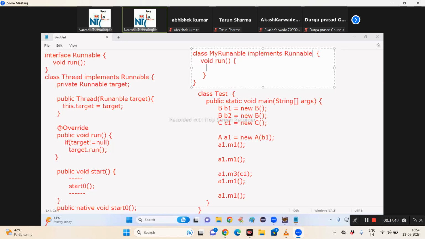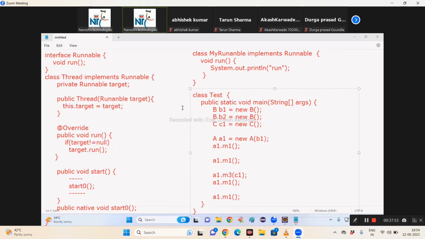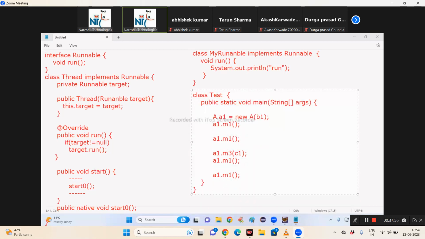And what logic do we write here? System dot out dot println of double quotes run. Okay. Now tell me, first, what object do we create here? MyRunnable, MR equal to new MyRunnable. Then here, anything but Thread class, passing MR.